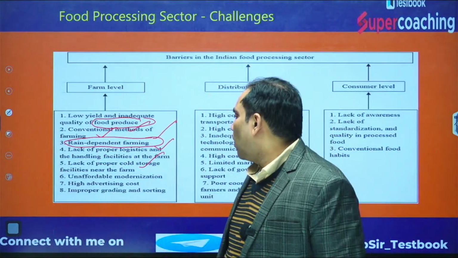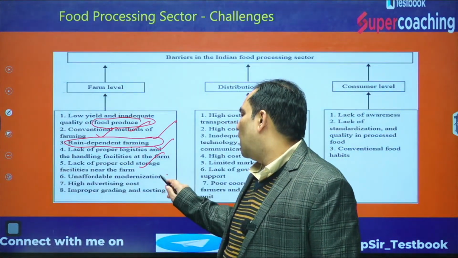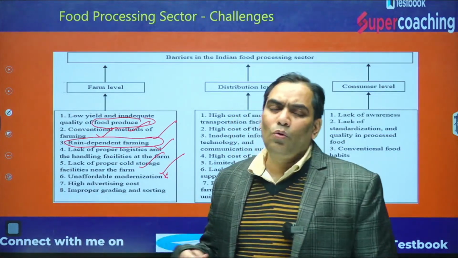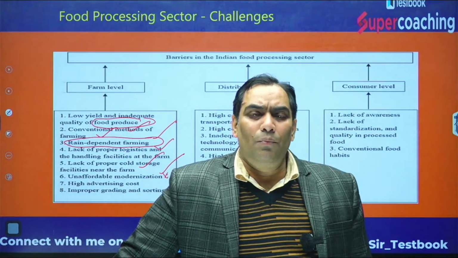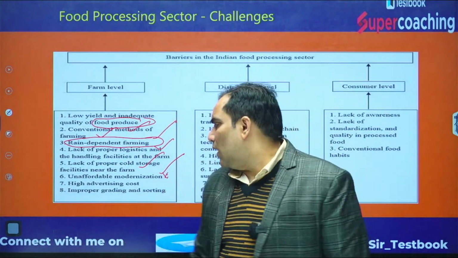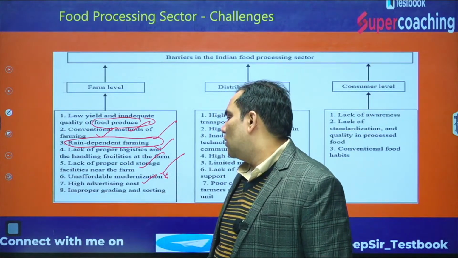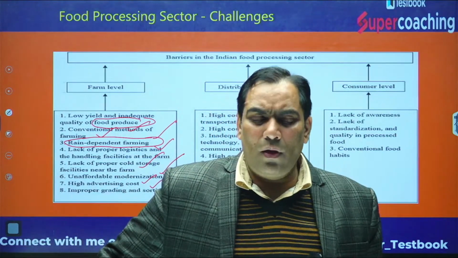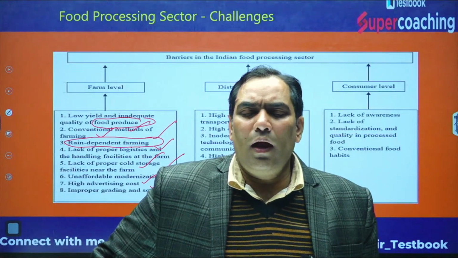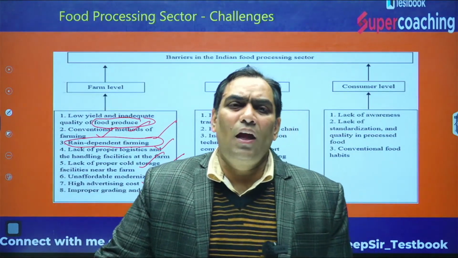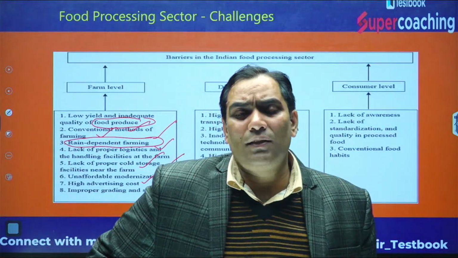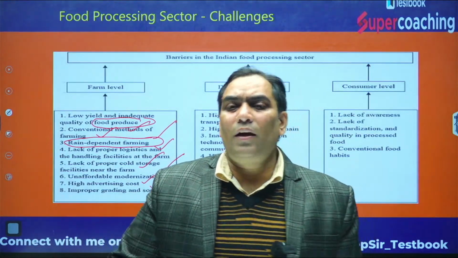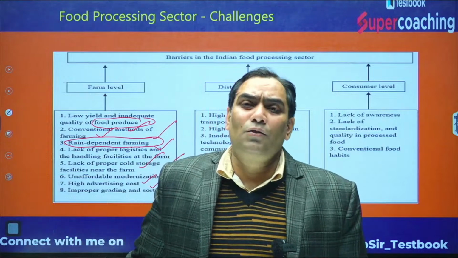Not only this, when we talk about unaffordable modernization, I already discussed that they lack the investment, and in order to adopt the new technology, they need to make the investment. Second thing, high advertising cost. Third thing, improper grading and sorting. That means the farmer's product is going to be sold with the same quality, with no differentiation between good quality and not so good quality. So they are not going to get better prices for their good quality product.